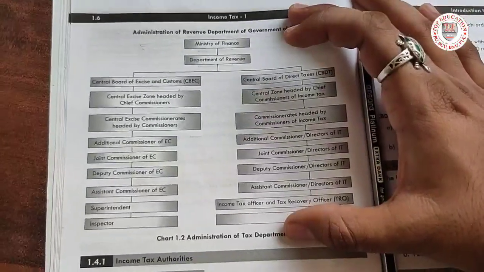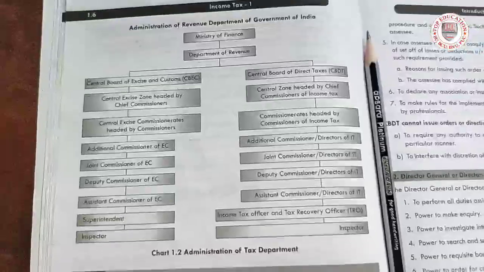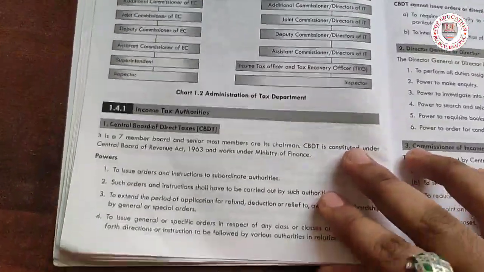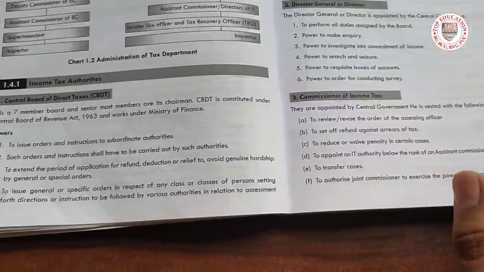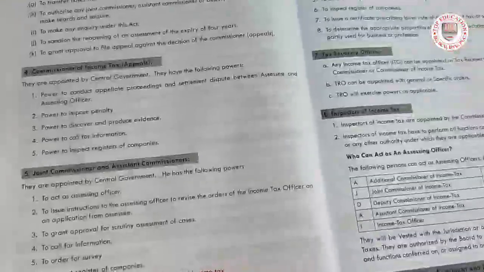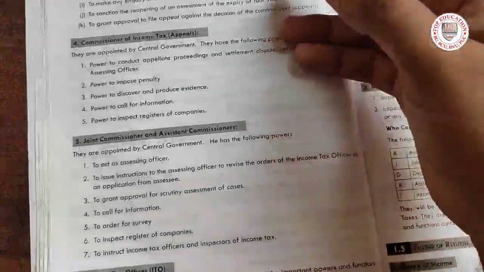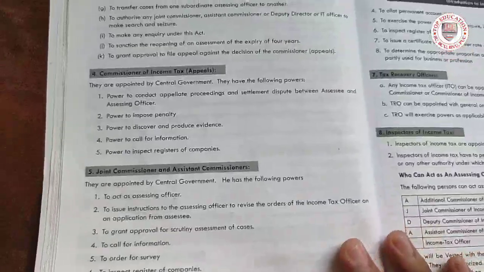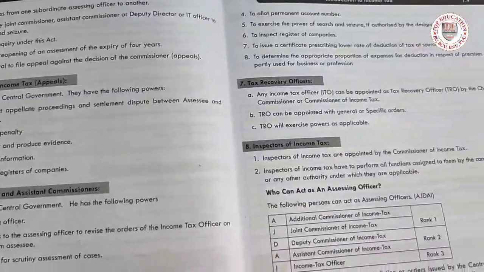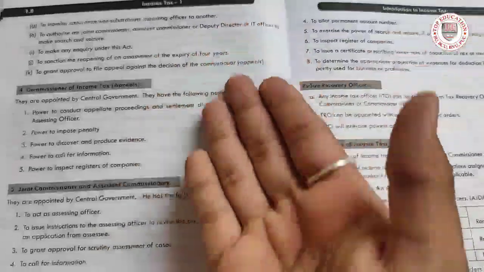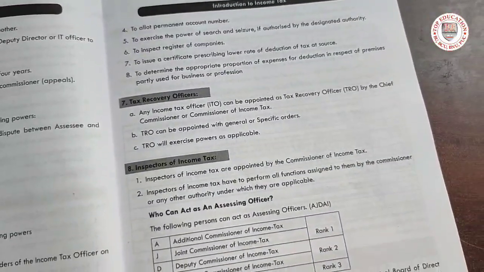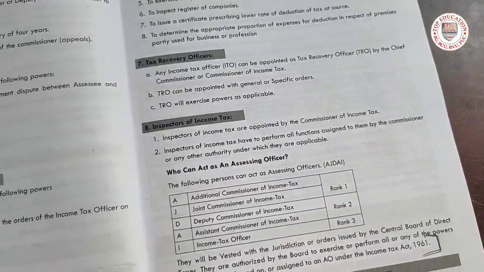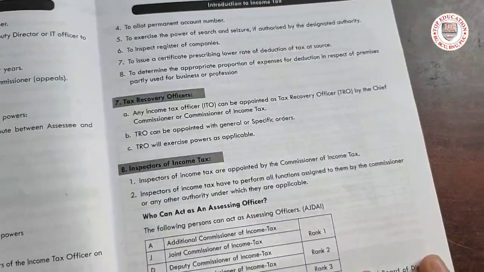Also I will be sharing the PDF in the description, so no worry. What are the powers, what are the duties, everything has been mentioned here. I think it's very easy, I don't want to explain it again and again. The points are very easy to understand. Whichever is the hard topic, I'll concentrate on that. The easy topics you can cover by yourself.